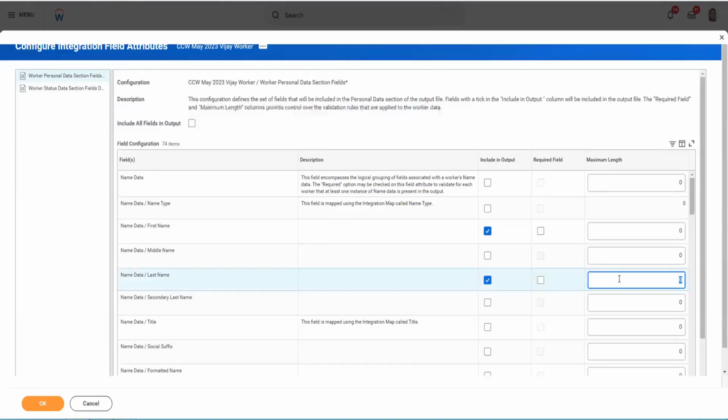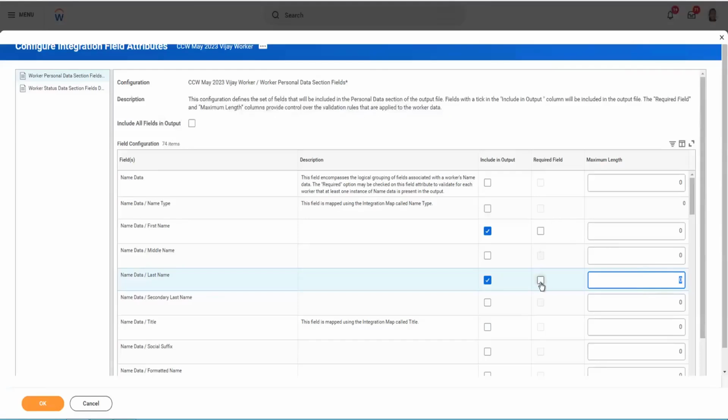If the system cannot consume data beyond 20 characters, you can put a limit to it: 20, 11, 10. Whatever data is beyond that number will be automatically trimmed by Workday, and it will not be sent over. So you can do that.